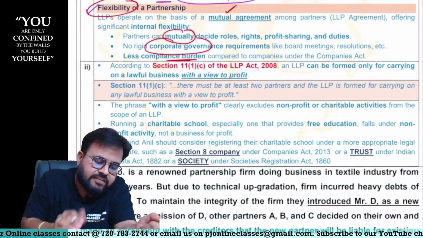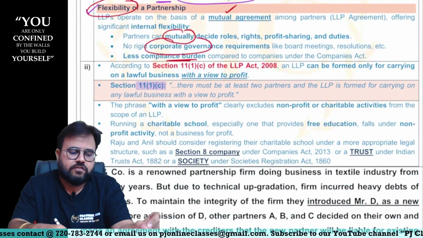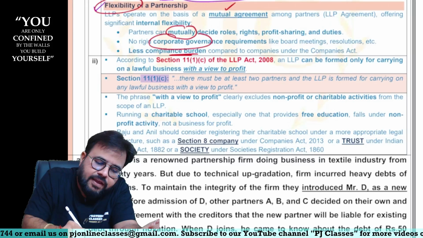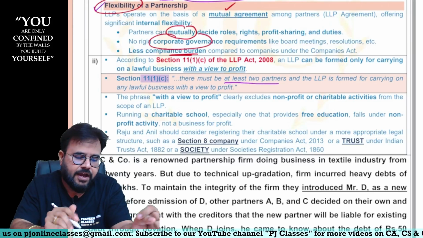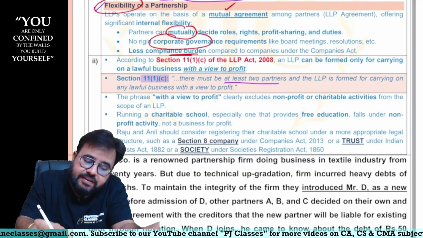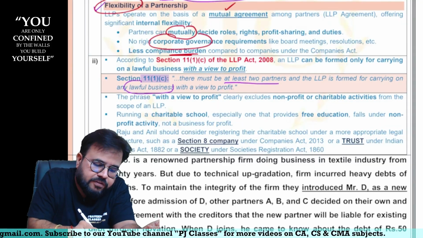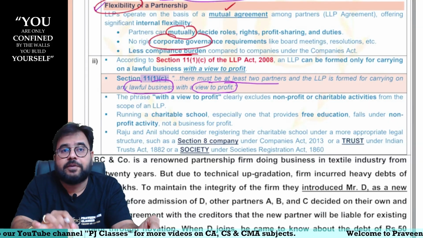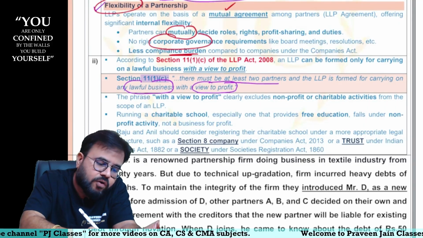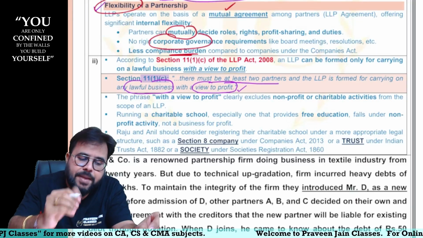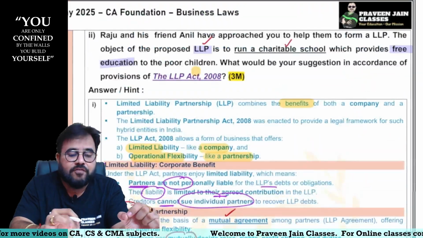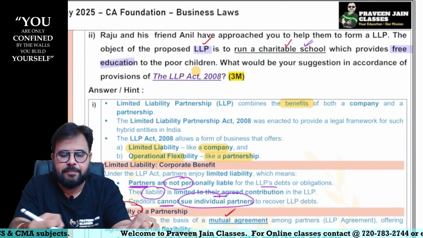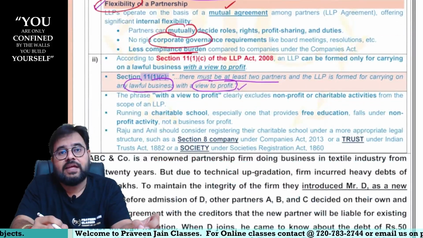If at all you see section 11, subsection 1, clause C, uska synopsis I am giving you, sir. Whenever you form an LLP, at least two partners are required. Great. And those two partners are agreeing to carry on a lawful business. Great. But they are agreeing to carry on a lawful business with a purpose, with a motive. What is the motive, sir? Your motive is to make a profit, sir. But can I say here they want to form LLP not to make profits, but they want to do some charity by providing free education, sir.